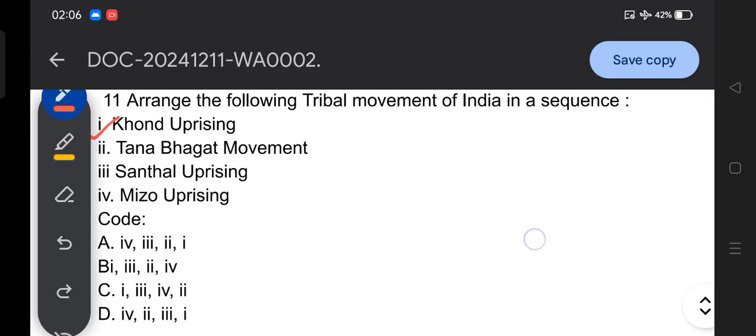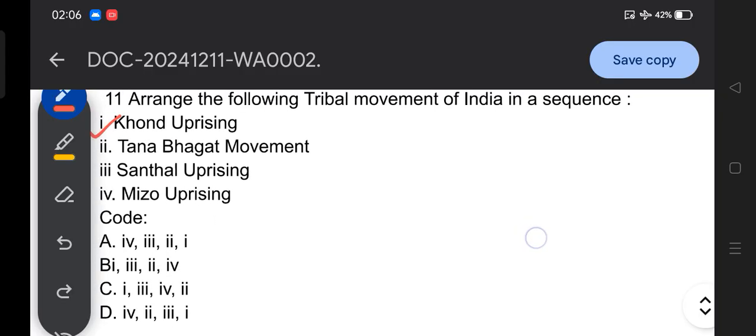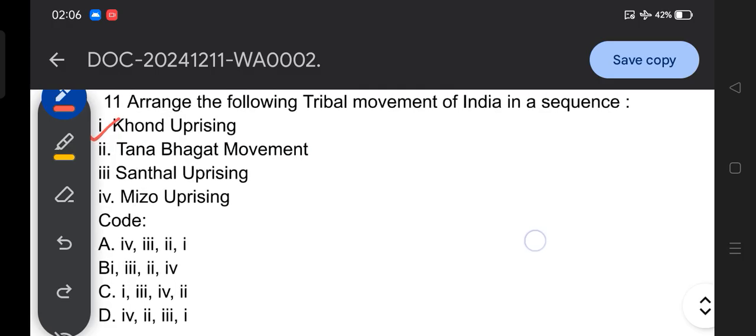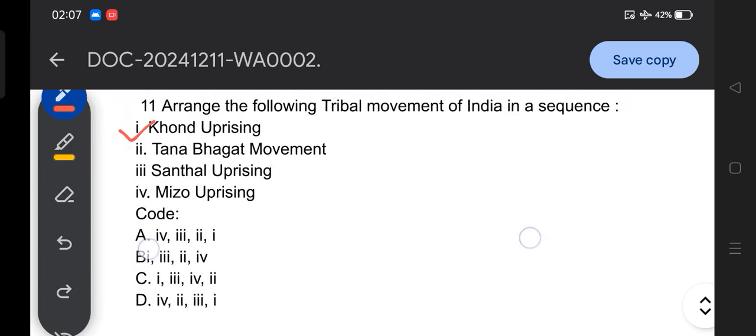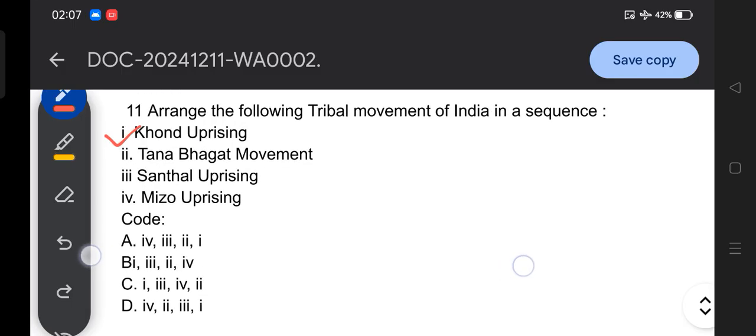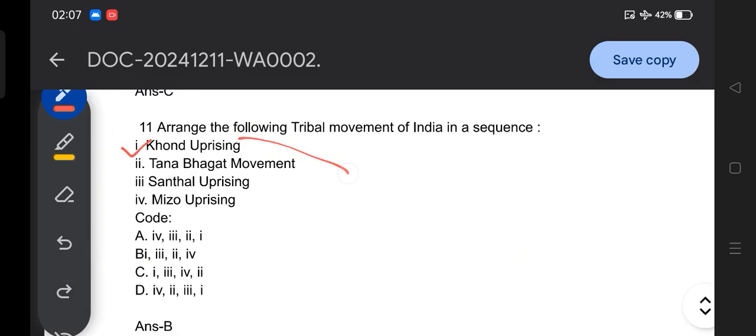I believe all things are pretty clear to you, and there is no problem regarding the PPT, the video clarity and other things. So the answer for this question is option B. First the Khond uprising, then the Santhal uprising, then the Tana Bhagat movement, and for Mizo, the tribal movement that took place after independence.